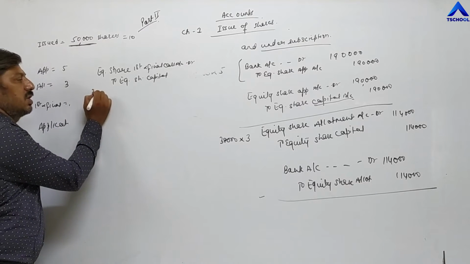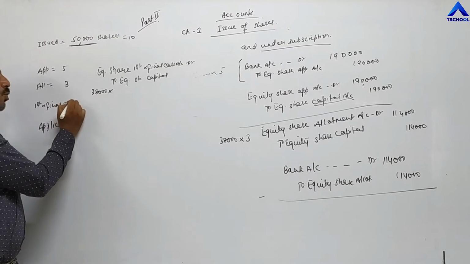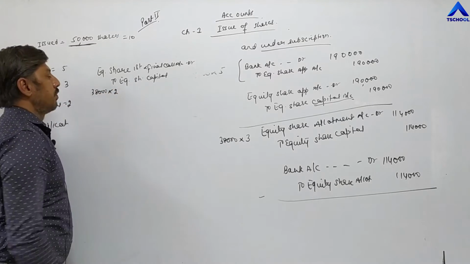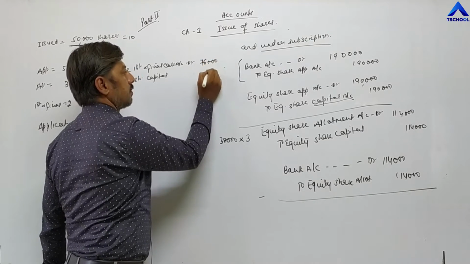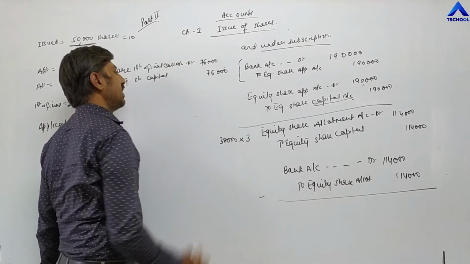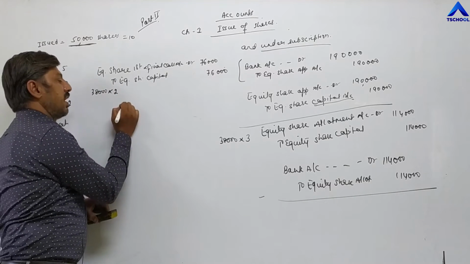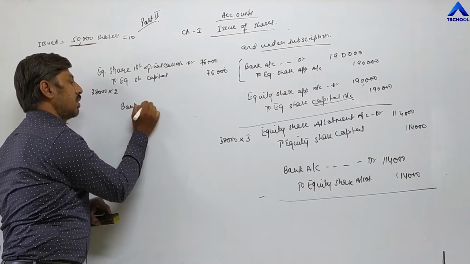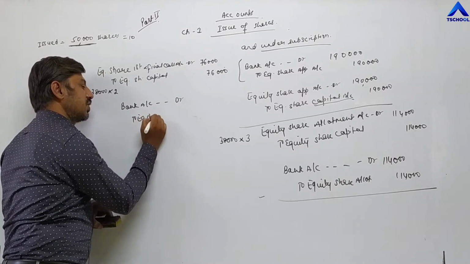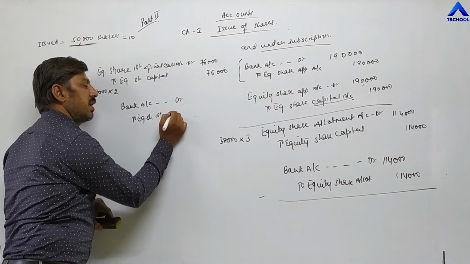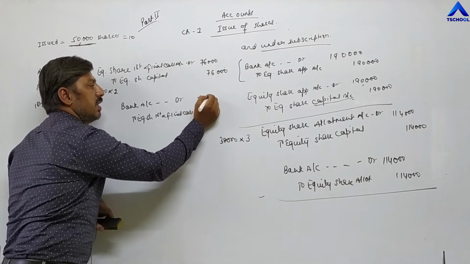So 38,000 shares, and the value of the first and final call is 2 rupees, so 38,000 into 2 becomes 76,000 rupees. And the last entry, where the company receives the last installment: bank account debit to equity share first and final call account, and the same amount 76,000.